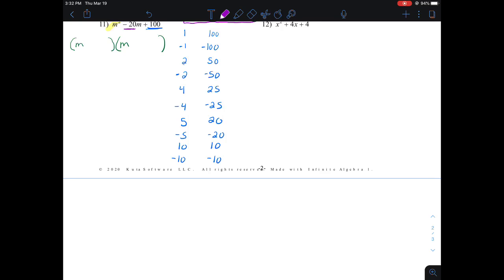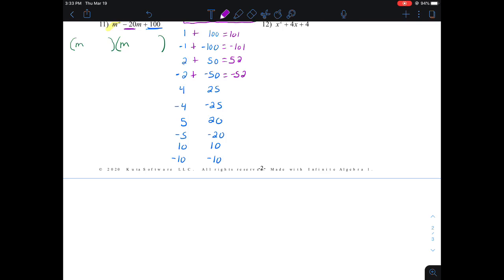Now, I want to find the pair that adds together to be negative 20. So I'm going to start adding those numbers. 1 and 100 make 101. Negative 1 and negative 100 make negative 101. Positive 2 and 50 make 52. Negative 2 and negative 50 make negative 52.